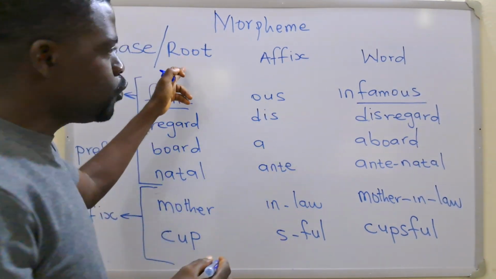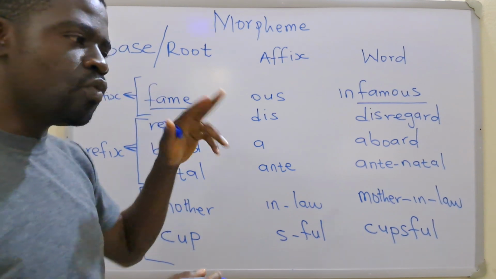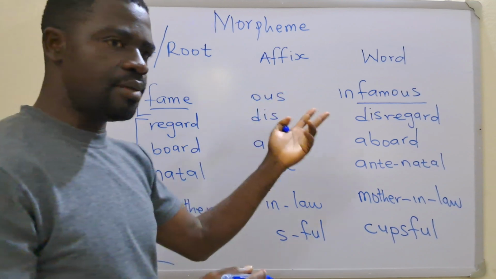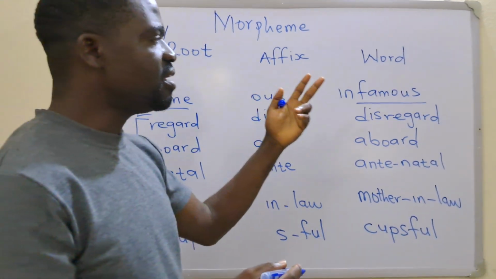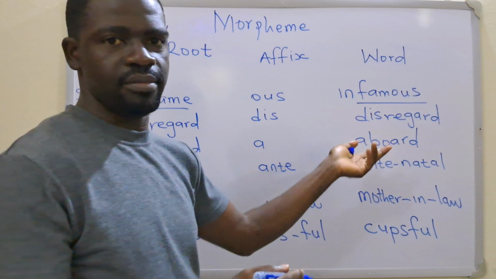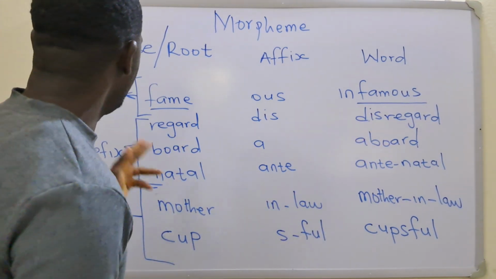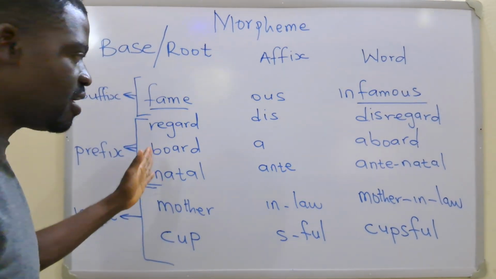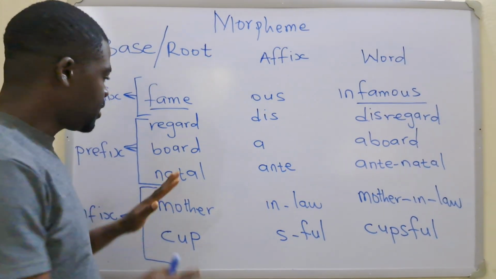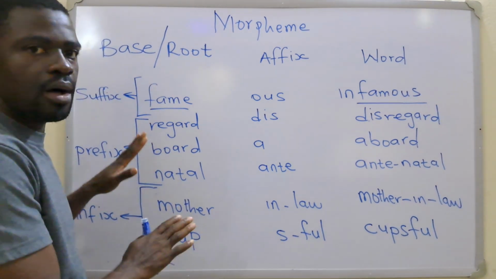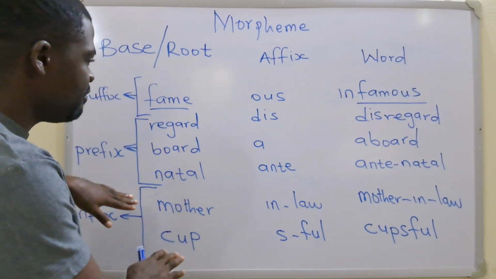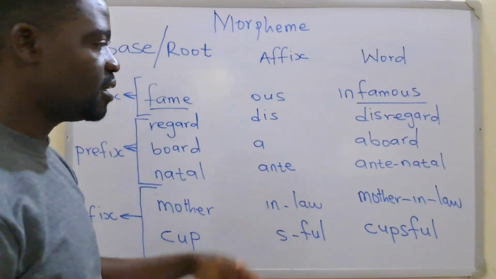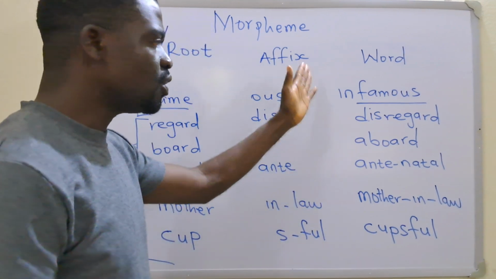So, a root morpheme is that morpheme which has taken on another morpheme. It can be a root or a stem, and it means it has the ability to take on yet another morpheme. This is base. All of the morphemes we have here are in their base form because they haven't taken on any other morpheme. Here we have these morphemes taking on bound morphemes, so we can call these ones roots.